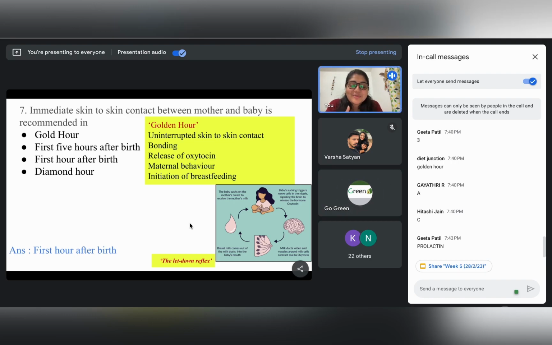Okay, any more answers? Yeah. So, please do not get confused. These are two very major hormones, prolactin and oxytocin. Prolactin is the hormone which is helping in the formation of the milk, right? And oxytocin, which is also called the love hormone, and it has got a lot of other names, is the major hormone which is making the release of milk possible.